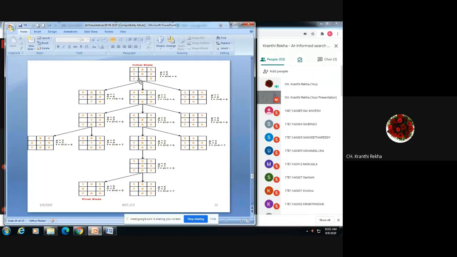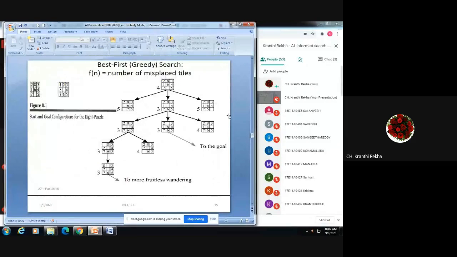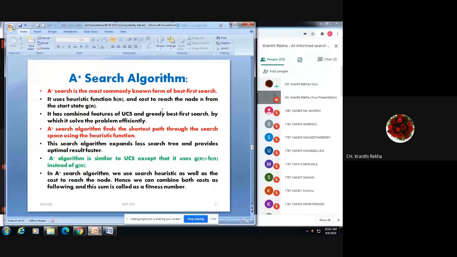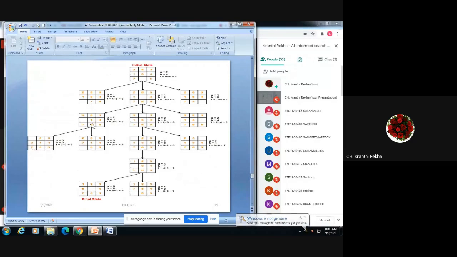Now, how do we expand this initial node? Same as best first search, with the same tree diagram. What we did here: we shifted 7 to the right, then 6 down, then 5 to the left. That means there is a right movement, a left movement, and moving up and down. With that movement we made this tree diagram. In it we are calculating G, H, and F. G is the cost value of the node from the other node.